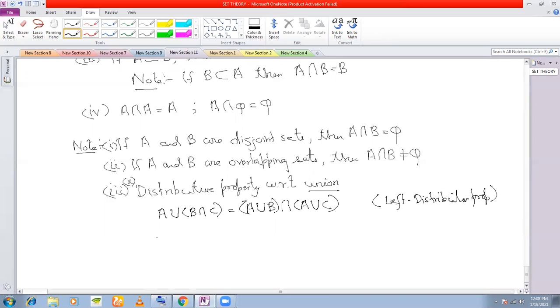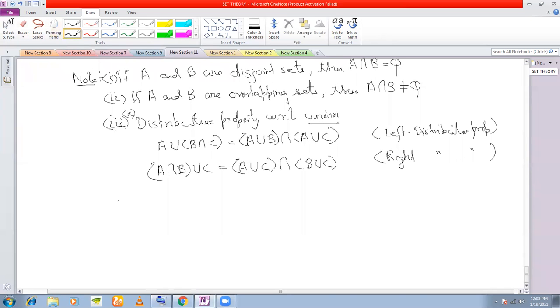We also have a right distributive property. If you have A intersection B from the right side union C, then C will distribute itself over A and B from the right side. This is called the right distributive property. And then you have the distributive property with respect to intersection.